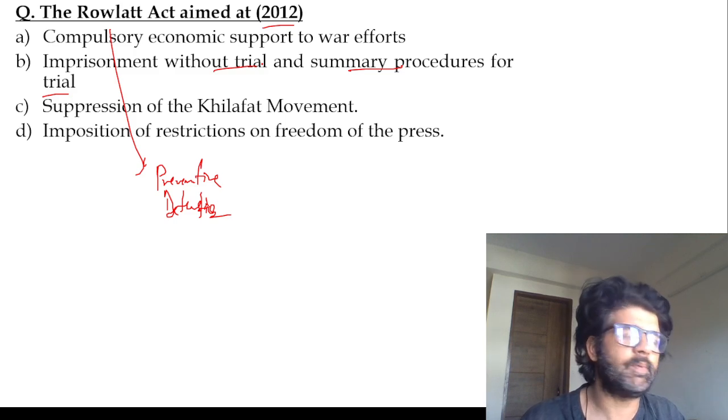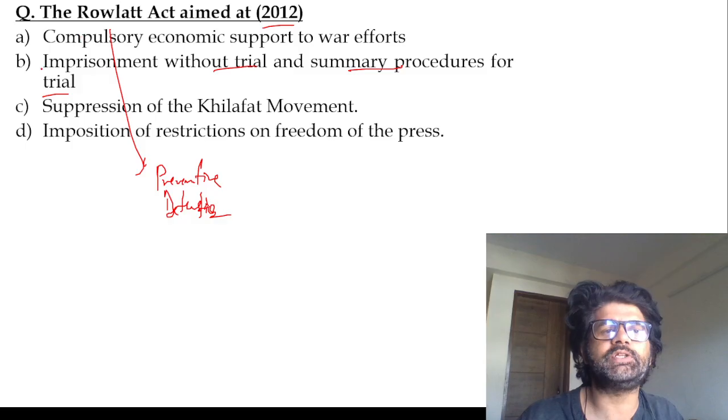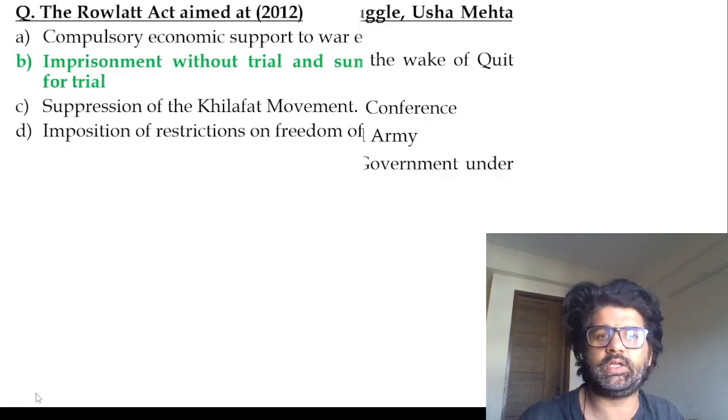And then Rabindranath Tagore, sir, he renounced his knighthood. So imprisonment without trial and summary procedures for trial. Remember these facts. They are really important, guys.